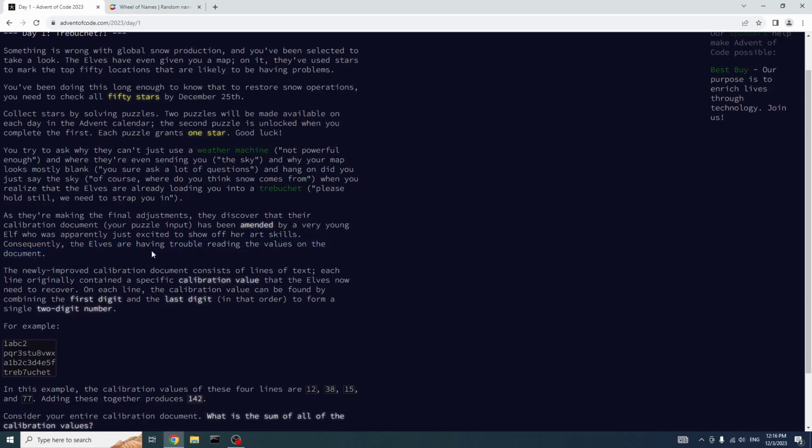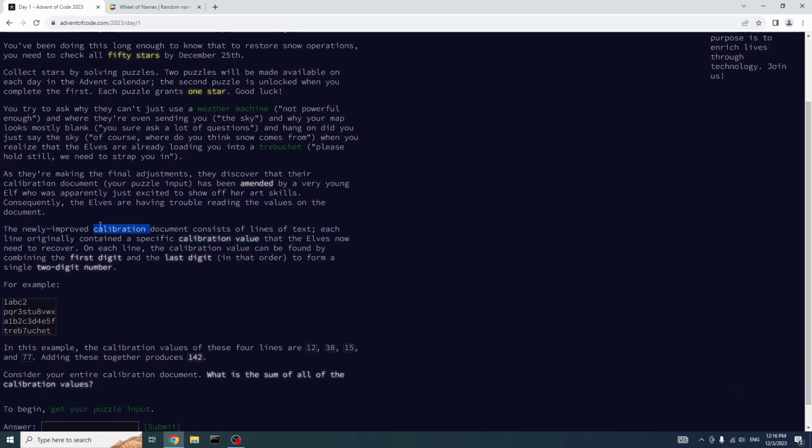Consequently, the elves are having trouble reading the values on the document. The newly improved calibration document consists of lines of text. Each line originally contained a specific calibration value that the elves now need to recover. On each line, the calibration value can be found by combining the first digit and the last digit in that order to form a single two-digit number.